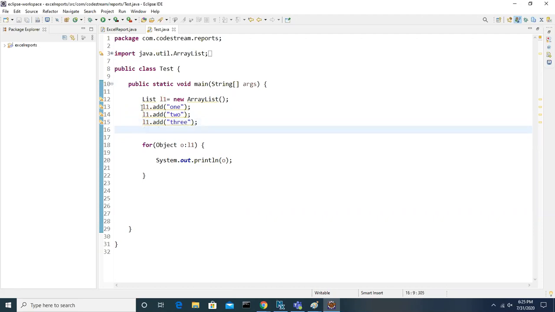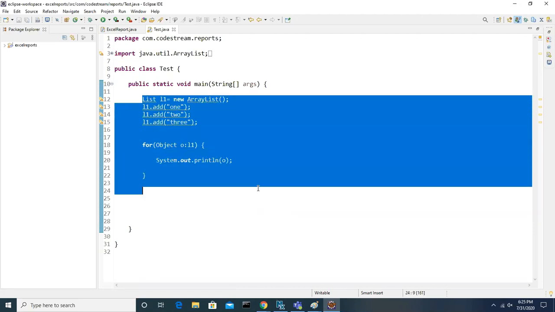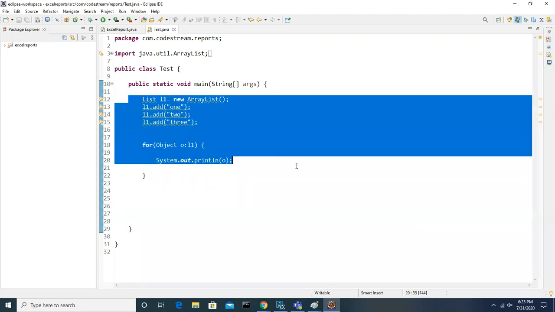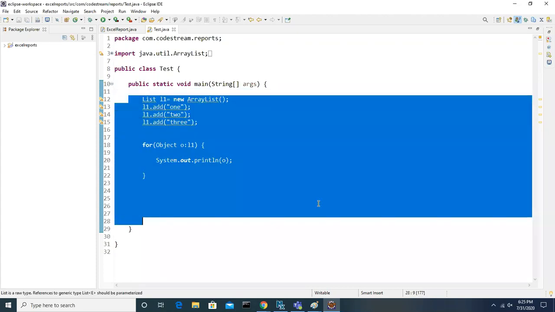So usage wise, do you feel any difficulty adding elements, getting elements, retrieving? Do you feel any difficulty here? No, sir. So the only thing is, while using, you have to identify the specific method based on your requirement. Even you have the documentation also.